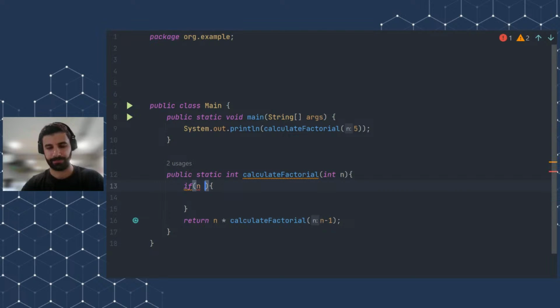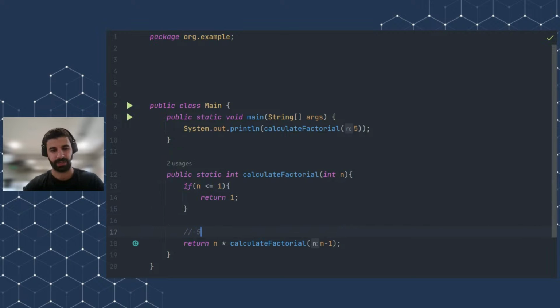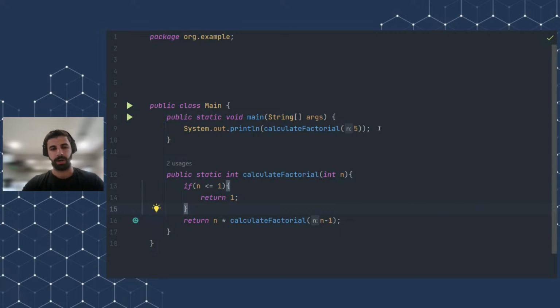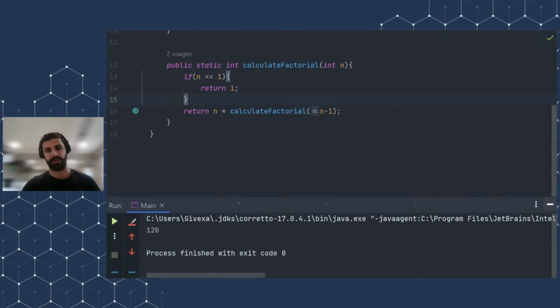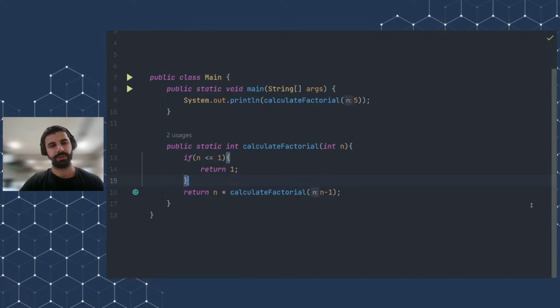If n is equal to 1, return 1, but you should be careful here. You should write n is less than or equal to 1, because if you go with -5, it will go to -6, -7, -8, -9, and so on. It will never be 1, okay? So this is the best way to fix this. Now if I run my code, the problem is fixed, and notice the fact that we have got not 120, okay, and notice the fact that we have not handled this error, right?